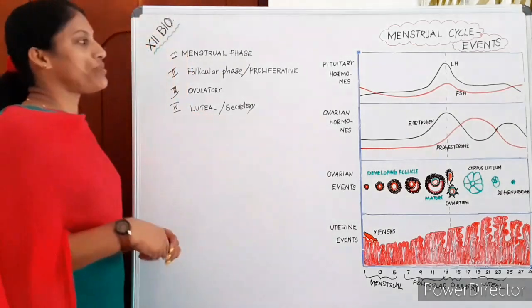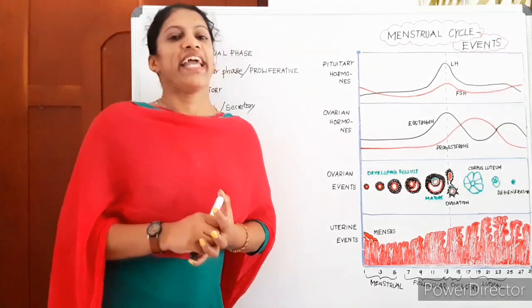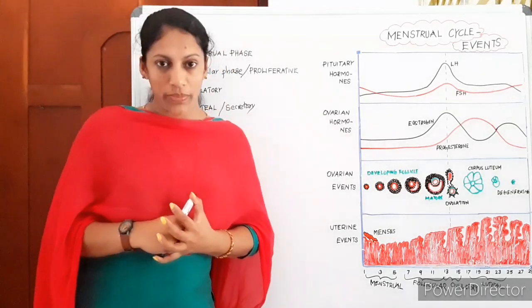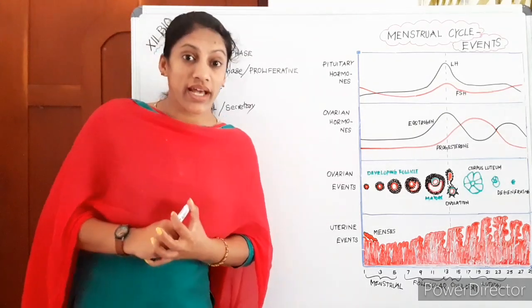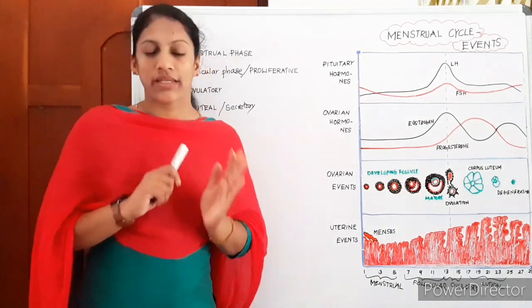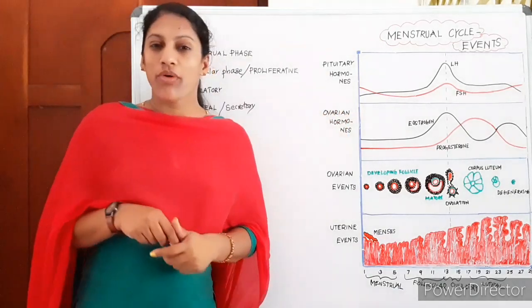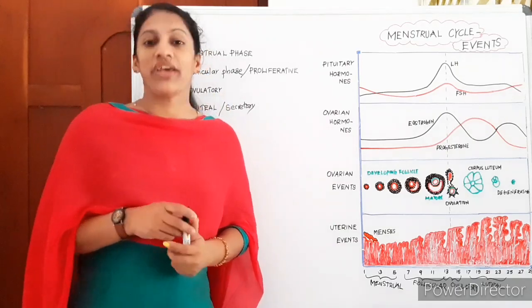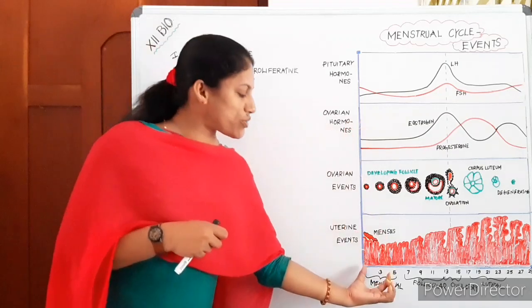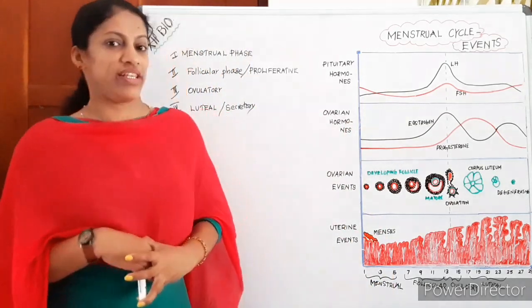You know the pituitary hormones are the gonadotropins, LH and FSH. They are collectively called gonadotropins. LH is the luteinizing hormone. You know that. FSH is the follicle stimulating hormone. Then the two ovarian hormones are estrogen and progesterone. So what happened to these hormones in the menstrual phase? These hormones are at normal level during the menstrual phase.